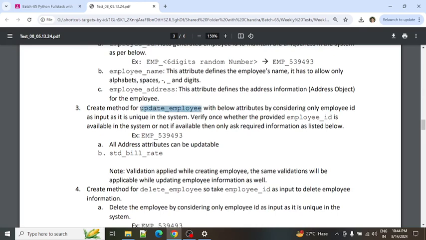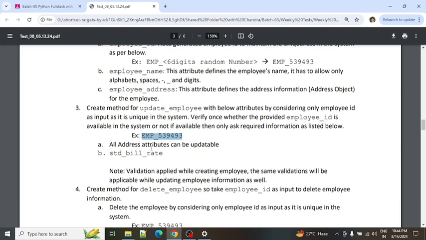Similarly to the task, whatever update we are doing for the task, here also the update employee needs to be done. Some of the attributes need to be considered. Before that, to update an employee we must require some input. That input is nothing but the employee ID. The employee ID is unique in the system. So just consider the input as the employee ID. Verify whether the employee ID exists in the system or not. If it exists or is available, only then can you update the employee. If it is not, simply return that no employee is available to update.